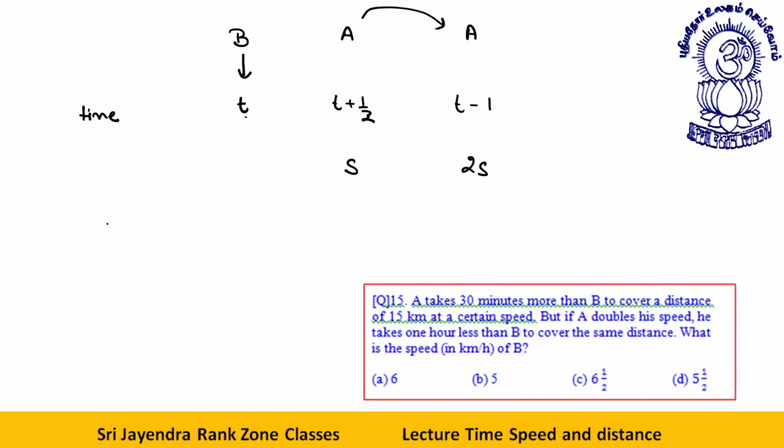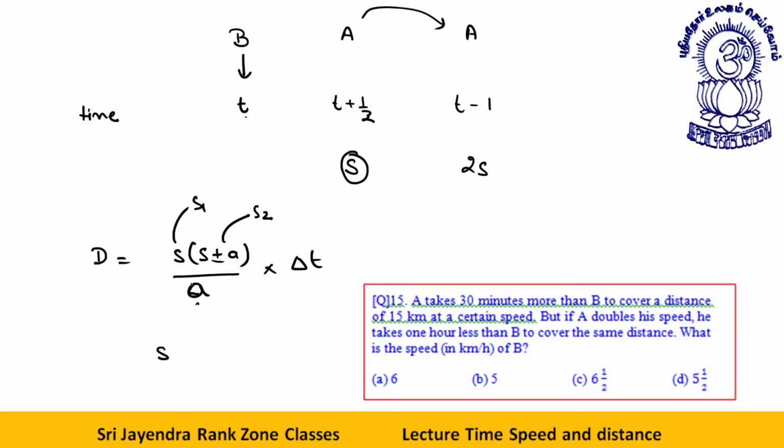So what is happening, dear students? We have a formula, distance D is equal to S plus minus A upon A into delta T. See student, this is speed 1, this complete is speed 2. And this is the difference between the speeds. What is speed 1? Speed 1 is S. S plus minus A means speed 2, this is 2S. What is the difference between these two speeds? This is again S into delta T.